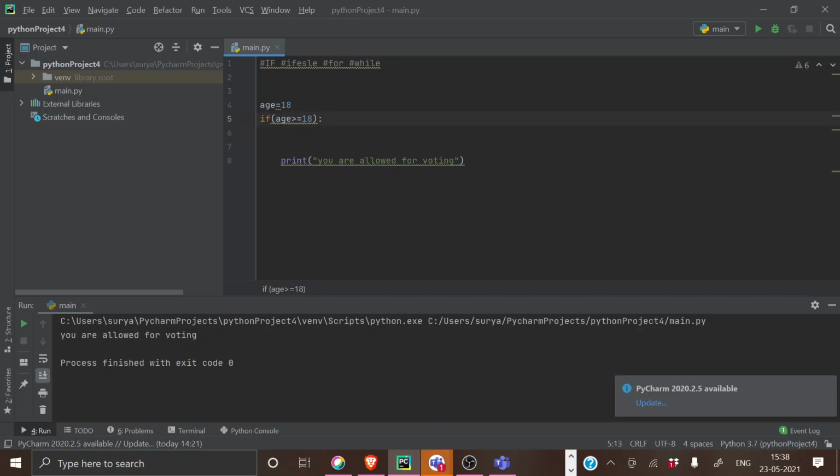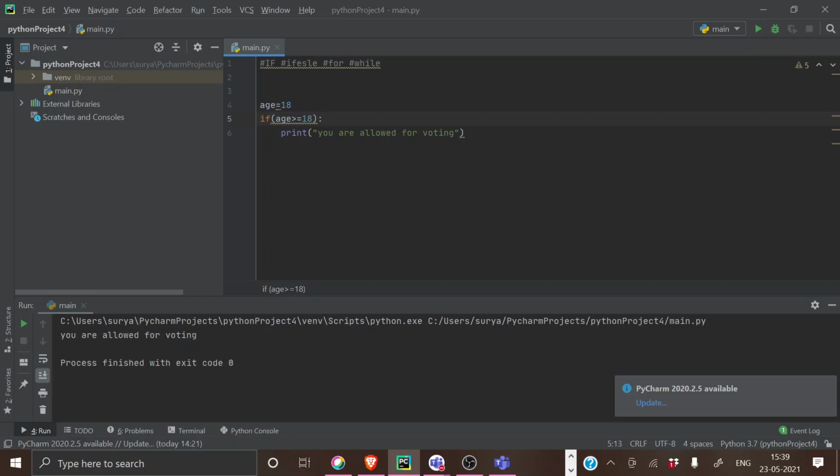Please don't go to this corner after a line. After making these dots, just give an enter button and go to the point where it navigates. Don't just go to the corner of the line, otherwise your code won't work properly. See, after clicking this, it's having a break of 1 2 3 4 5 spaces, right? You just have to follow that. If you're not following that, your code will not run properly, right? So this is what if condition is.